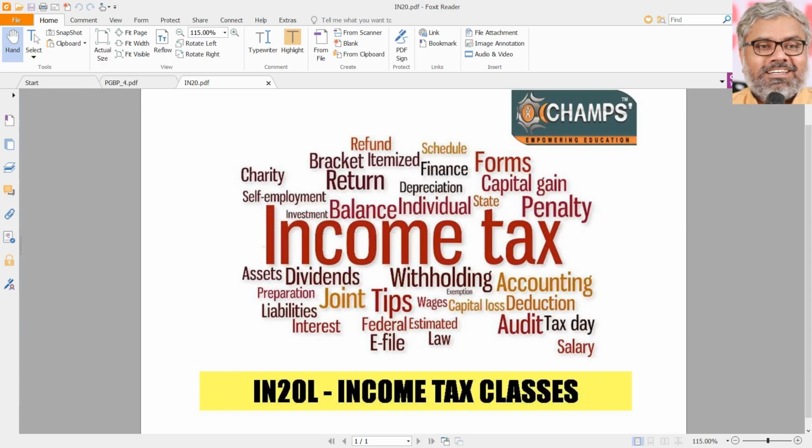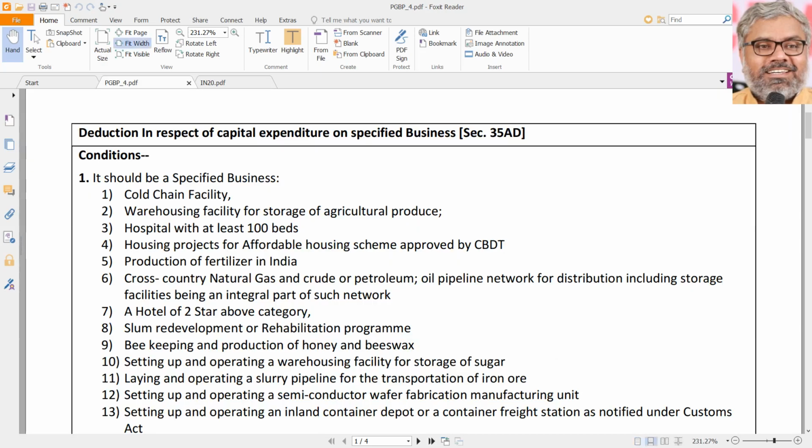In the earlier sessions, we discussed sections 28, 30, 31, 32, 32AD, and 35 of the Income Tax Act. Now, let us continue with some more sections under this head of PGBP, starting from 35AD.